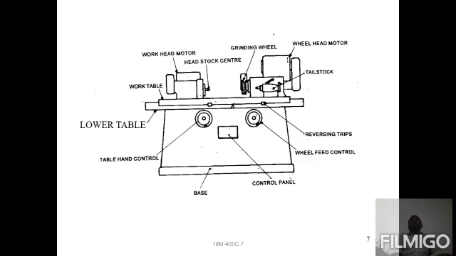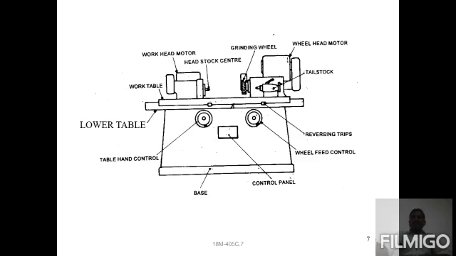The wheel head motor is nothing but one of the motors directly connected to the grinding wheel. Whenever supply is directly transferred to the grinding wheel, it will rotate on its own axis at a high speed, for cutting purposes. Then next, the tailstock is also provided for supporting.